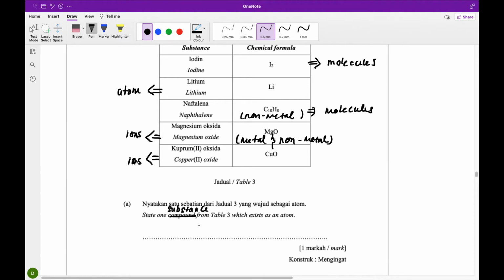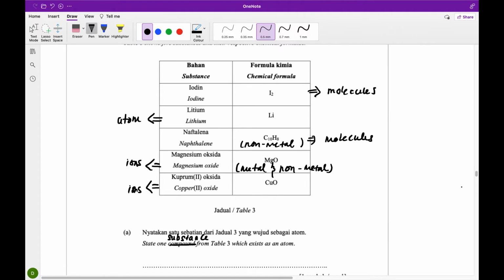State one substance from table 3 which exists as an atom. We have already classified in advance just now, so the only substance that exists in the form of atom will be lithium. When they say state, you can either answer by stating the name or writing the chemical formula.